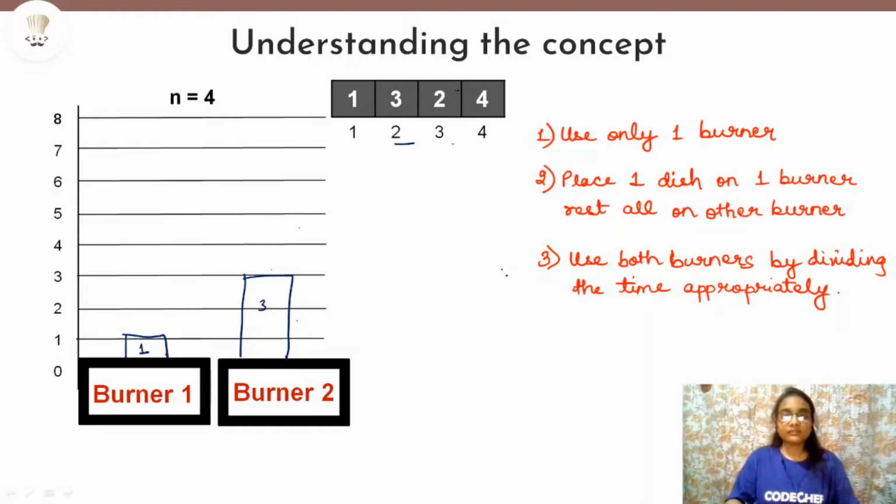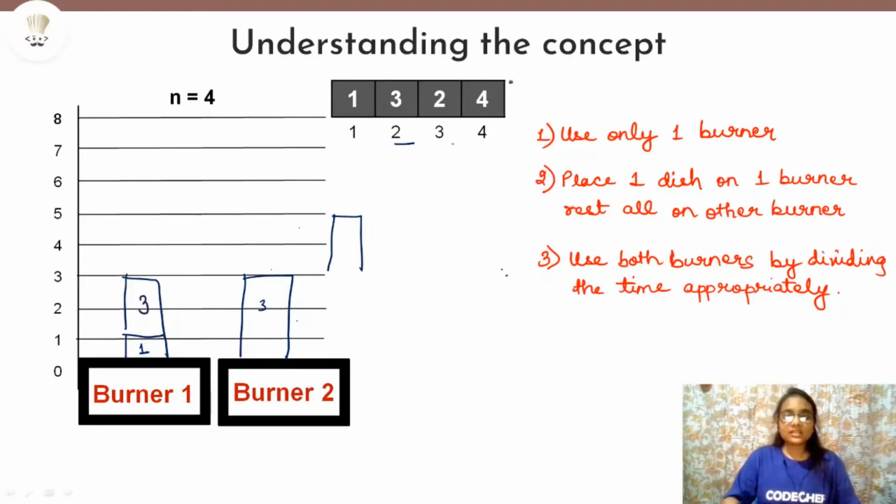So definitely we will have to place dish 3 on burner 1 and not on burner 2, because if we place dish 3 on burner 2, and it takes 2 minutes to cook, it will be 3 plus 2, 5 minutes unnecessarily. And on burner 1 there are no dishes cooking, but still we have not used that opportunity of placing the dish here, so definitely we will place it here.